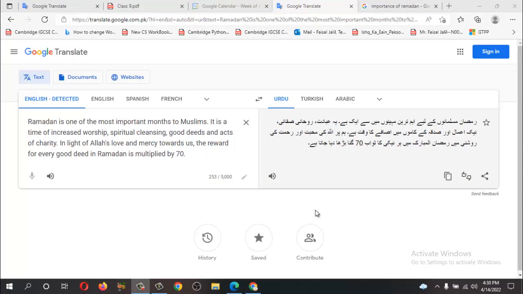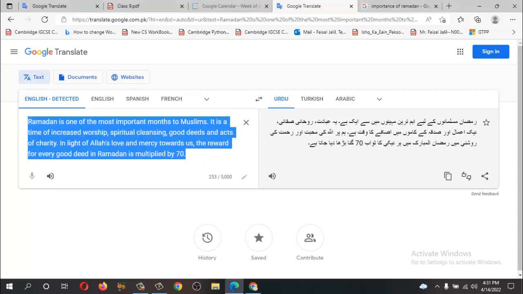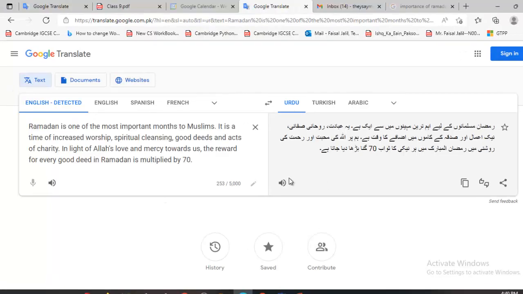Okay, after converting this passage into Urdu, now I'm going to paste it in my PowerPoint presentation or even in a Word document. You can also send this to your friends or family members by email. Let's try this.